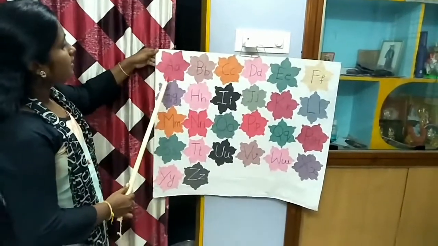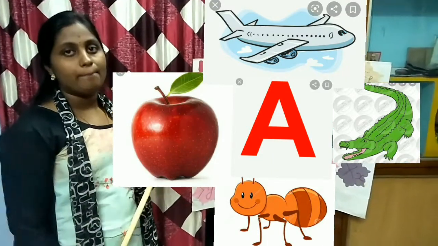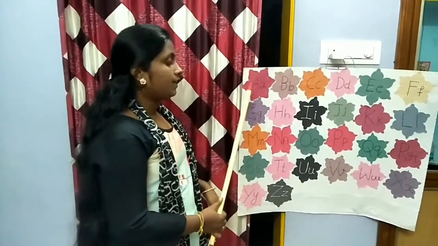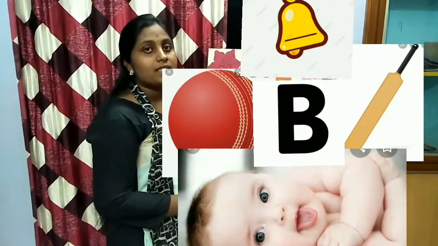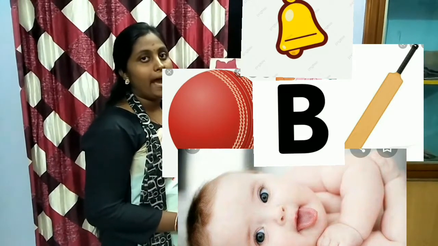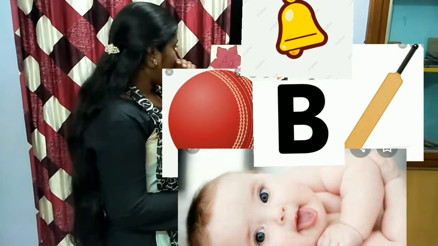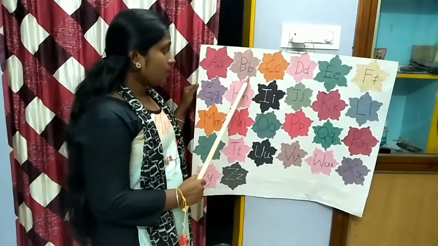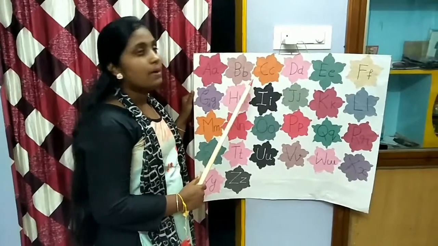For this one is A, capital A and small a. The words for capital A is apple, ant, alligator and aeroplane. The phonic sound for letter A is a. Next letter is B. The words for B letter is ball, bat, baby and bell. The phonic sound for B letter is b.